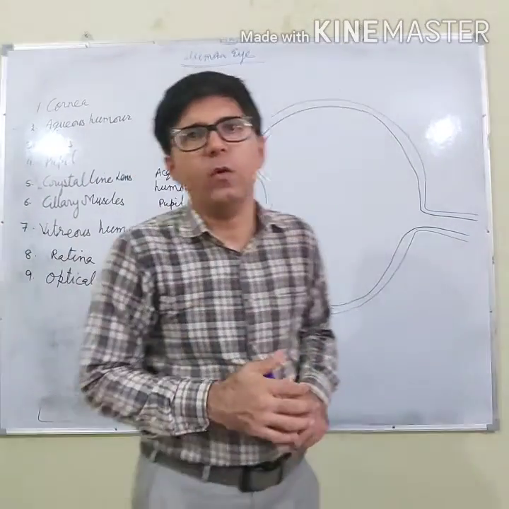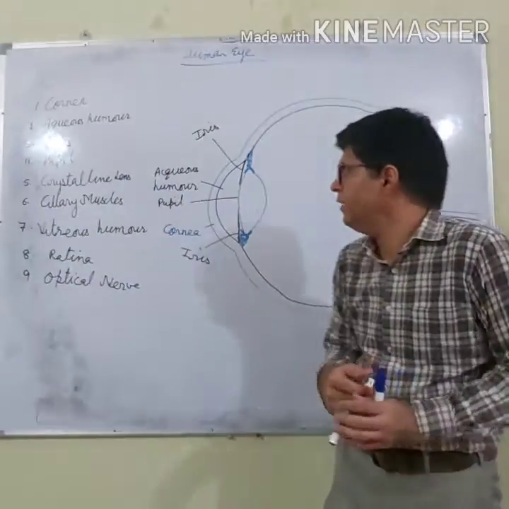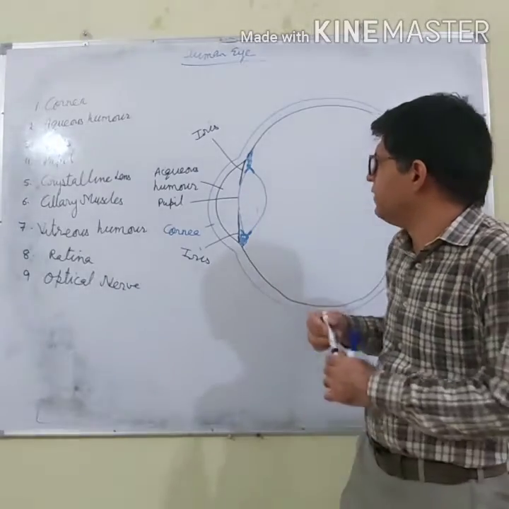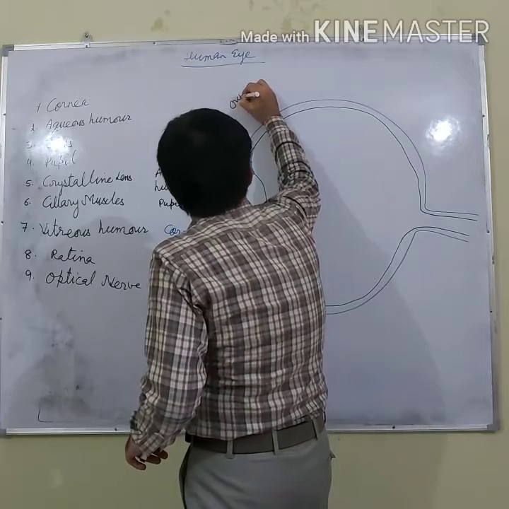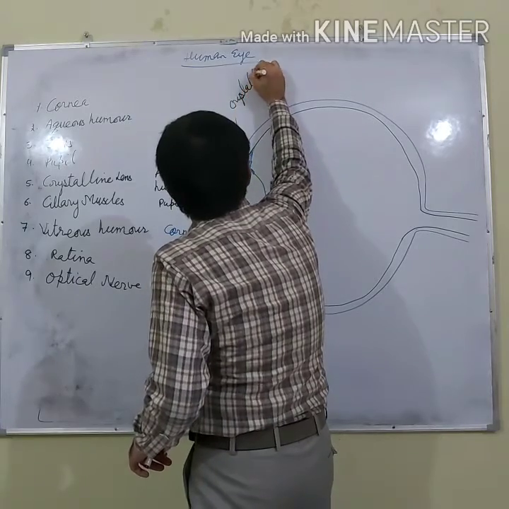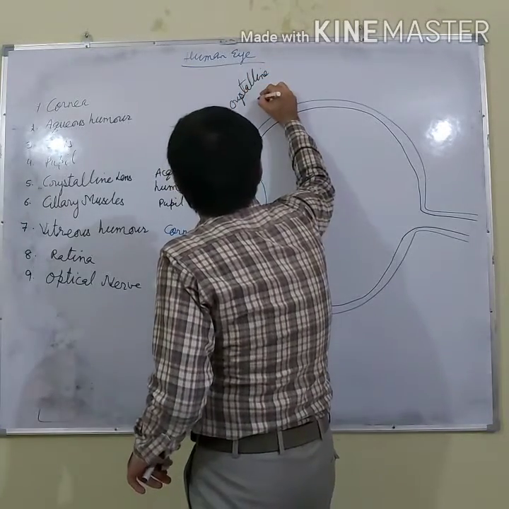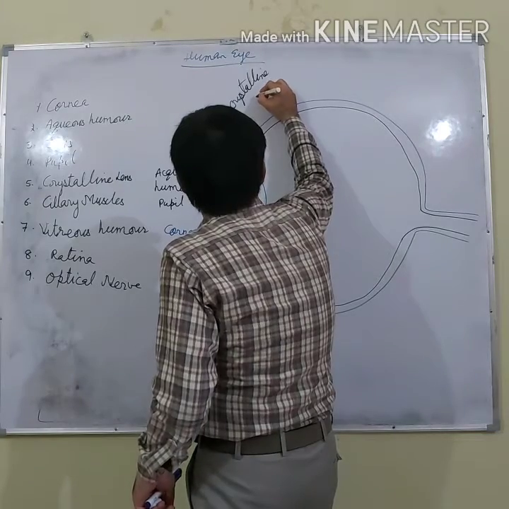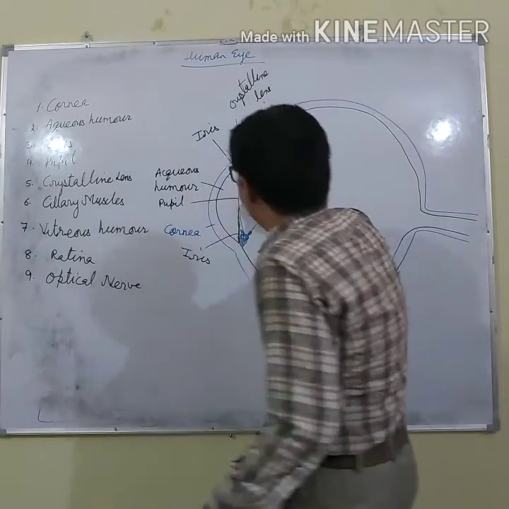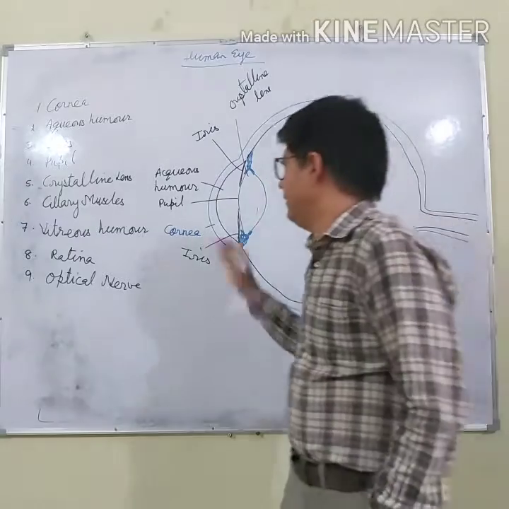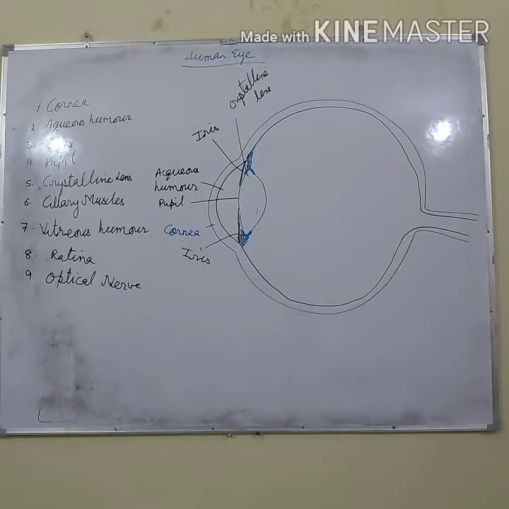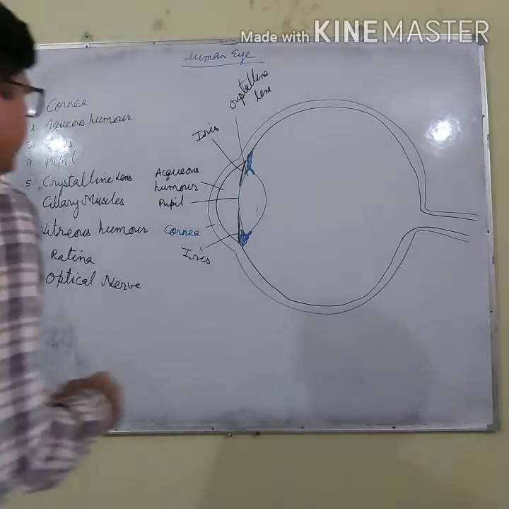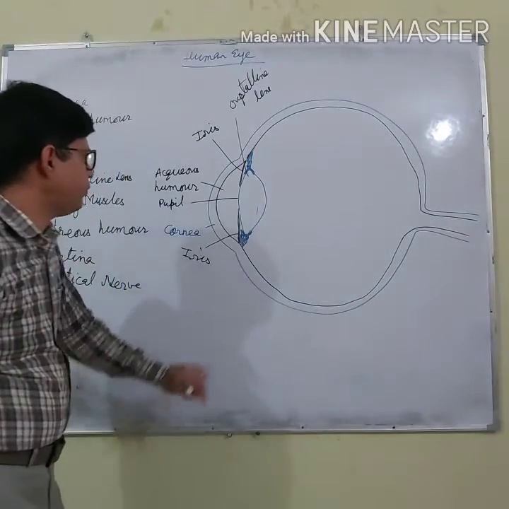After that, the crystalline lens. Just as I told you, in a photographic camera we have a convex lens, so here we have a crystalline lens. This lens is the crystalline lens. As you see from the diagram, this lens is a biconvex lens because it is thicker at the center and thin at the edges.